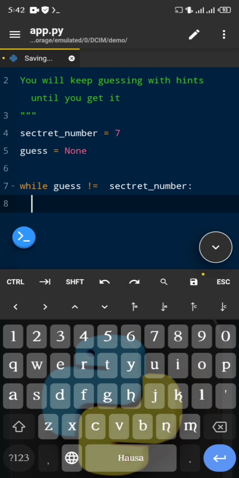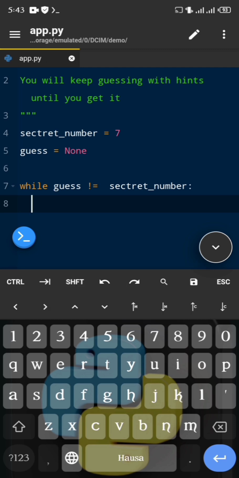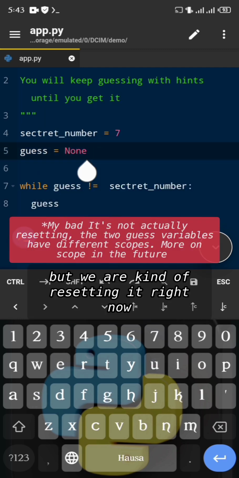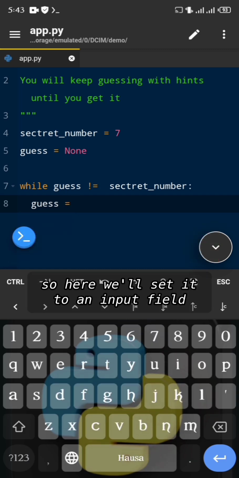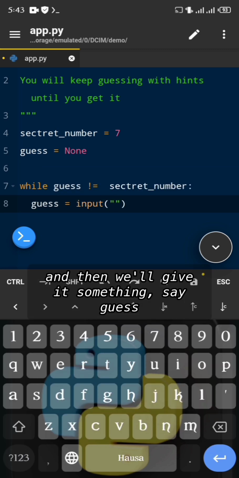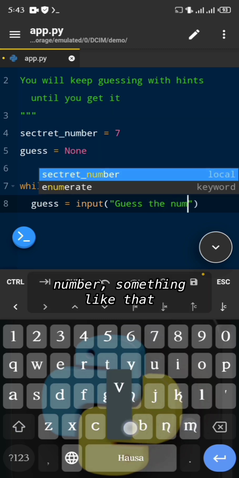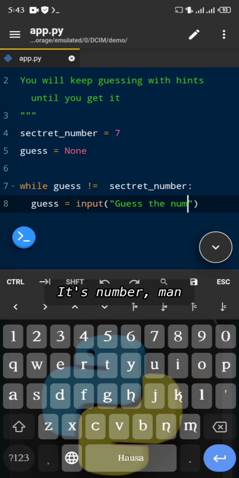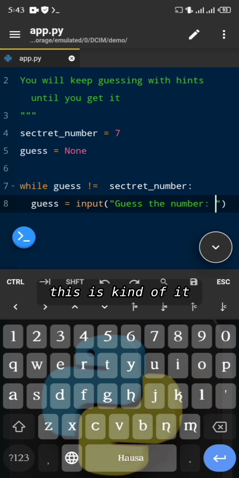So we'll prompt the user to type in something to guess the number, right? So we'll say guess, which is this thing here, but we are resetting it right now. And here we'll set it to an input field. So we'll say input and then we'll give it something, say guess the number, something like that. I keep typing number. It's number, man. Okay, so this is it.